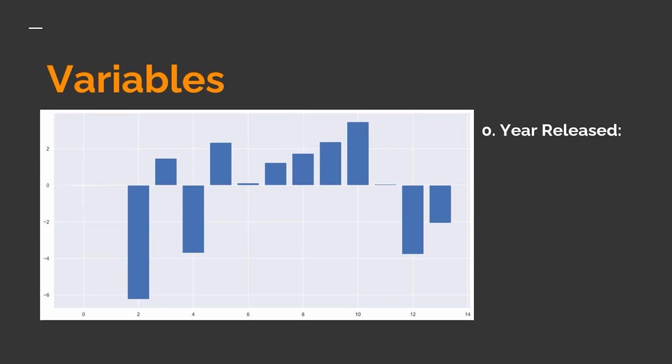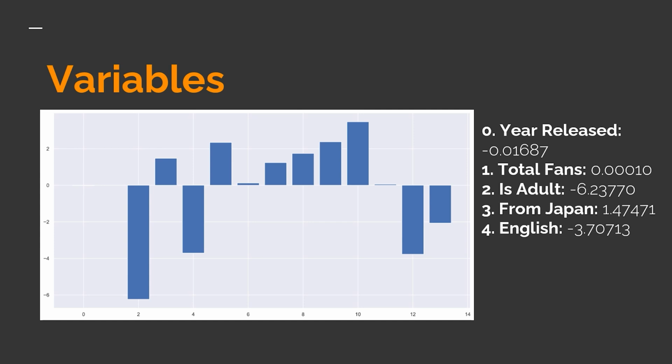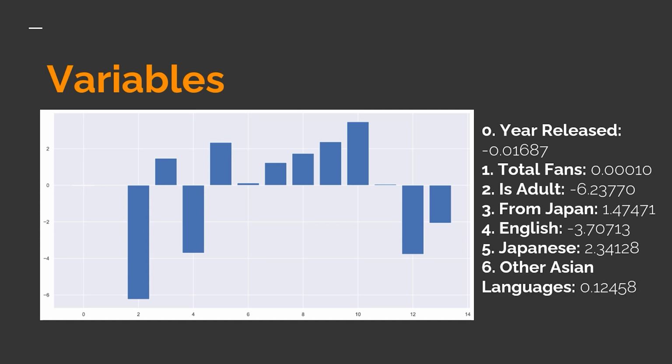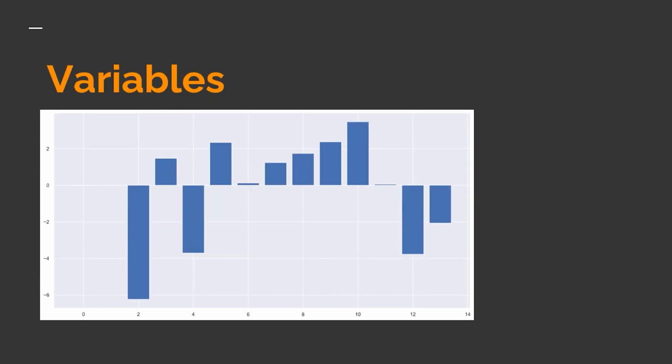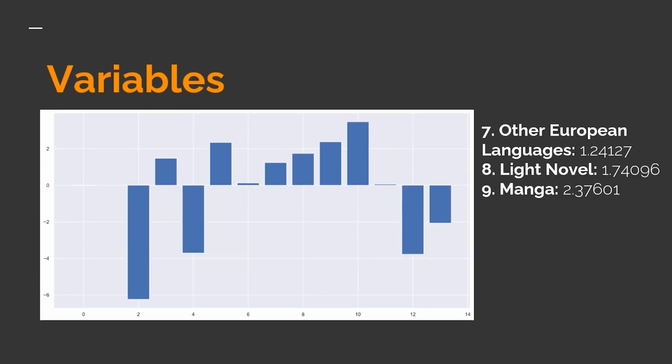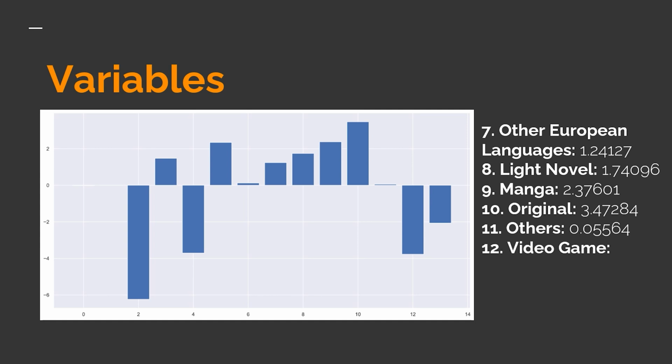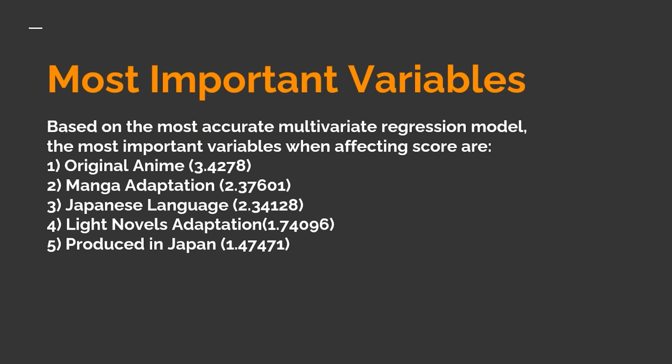From the first set of variables, we have year released, total fans, is adult, from Japan, English, Japanese, and other Asian languages. Next, we have European languages, light novel, manga, original, others, video game, and visual novel. Based on the most accurate regression model, the most important variables are originality, manga adaptation, Japanese language, light novel adaptation, and Japanese origin.